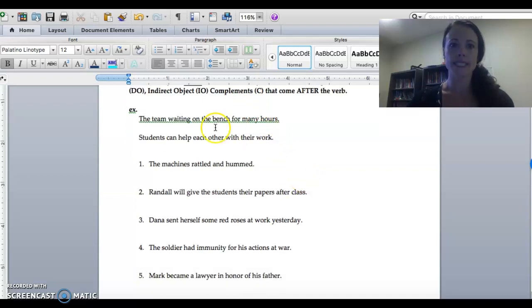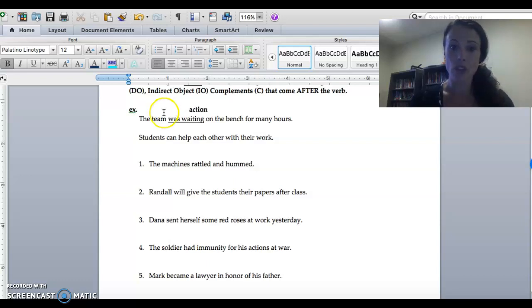So, the team waiting on the bench. Let's fix that. The team was waiting on the bench for many hours. Okay, so here's our verb, was waiting. Is that verb going to be action or linking? It's action.